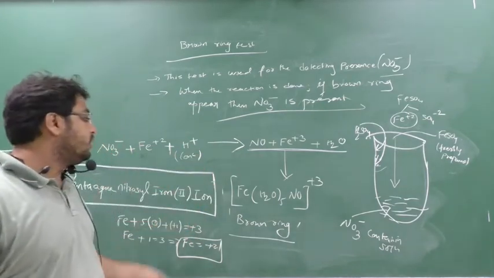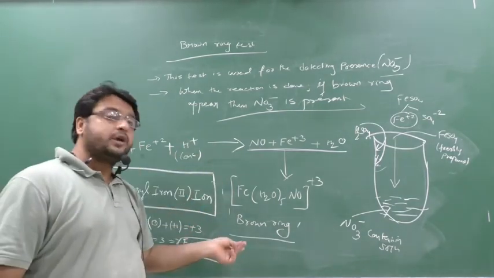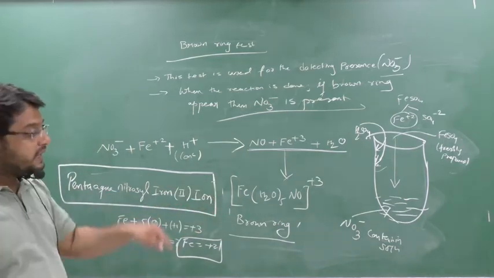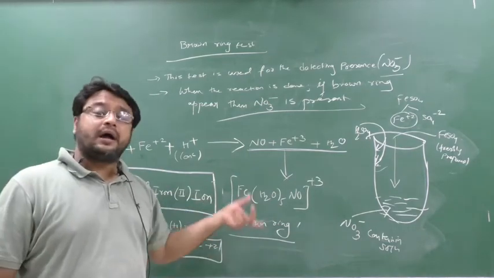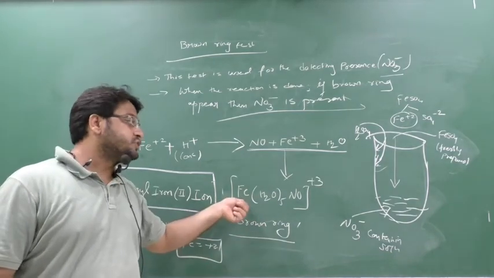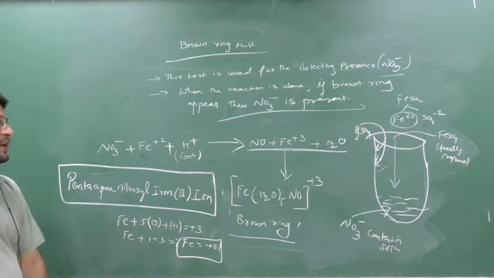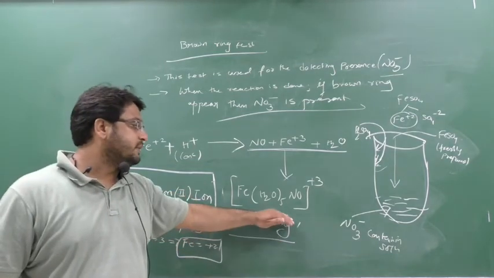Why iron 2? Because iron in the brown ring complex is present in the plus 2 oxidation state. Clear this part? I have calculated and shown it here. Clear? So this brown ring is nothing but one complex.